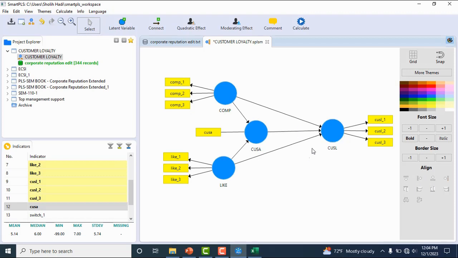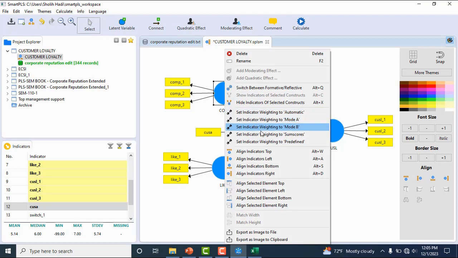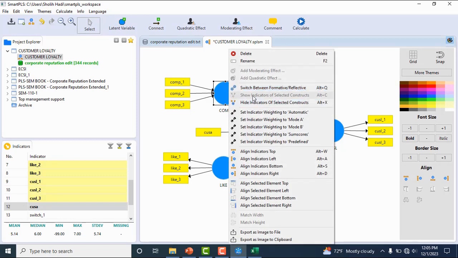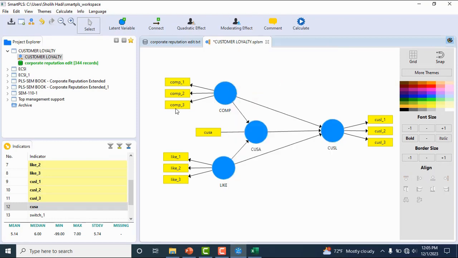We already have the model now, and SmartPLS is easy. This is a reflective measurement model. If we have a formative one, just right-click and switch between formative and reflective here. Okay, we switch again.